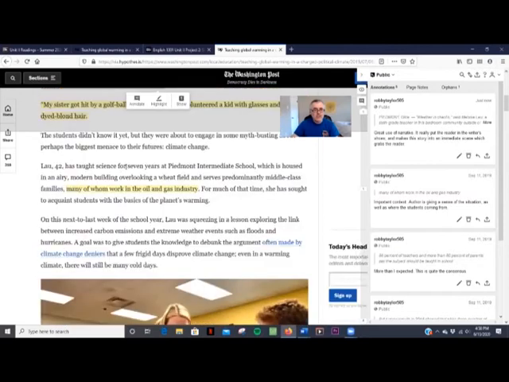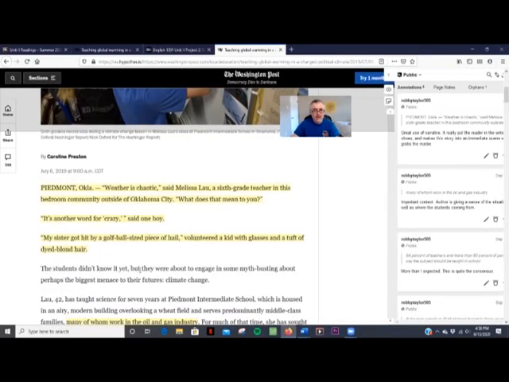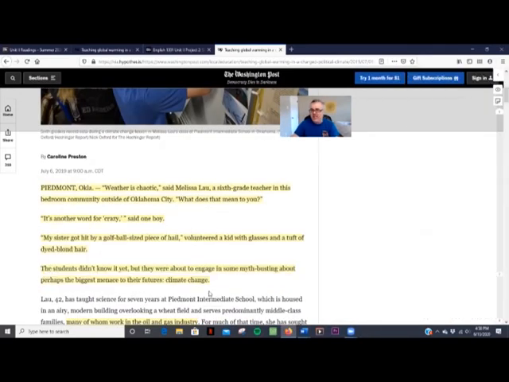If I wanted to just simply highlight something, I could just select it and I can highlight it. I don't necessarily need to leave a note or anything like that. But I won't go through every single tool. I just want to show you a couple of them. Long story short, if you're working with electronic text and you still want to annotate, I definitely recommend Hypothesis. It's a really good tool, and it will save your work, and you can always come back to it.